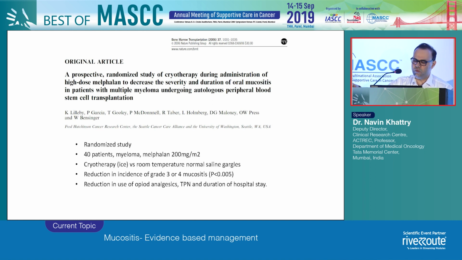The second intervention, which deserves mention and credit, is the use of cryotherapy, not only in transplant setting, but even in non-transplant setting. So this is a small randomized study of 40 patients, again, myeloma patients with cryotherapy being used. That means crushed ice being kept in the mouth at least half an hour before the melphalan infusion is given, and then continued for another 6 hours. Now, this is based on a very elegant hypothesis that if you decrease the blood supply to the oral cavity, then the incidence of mucositis would be less because the drug delivery to that area would be less.